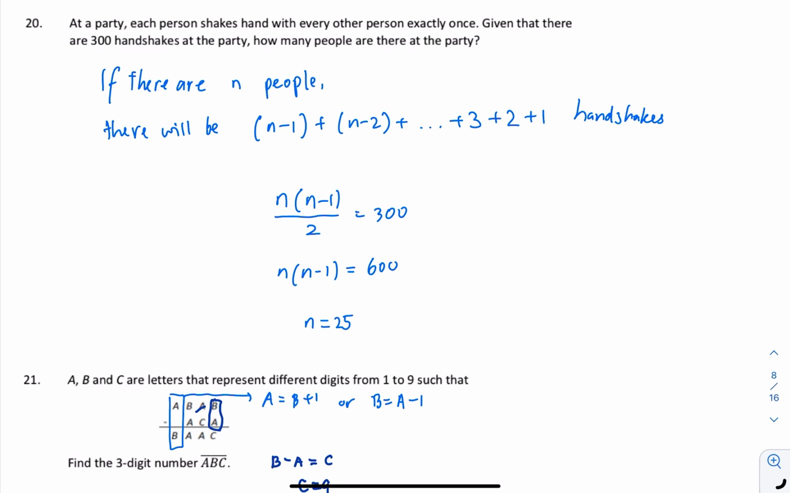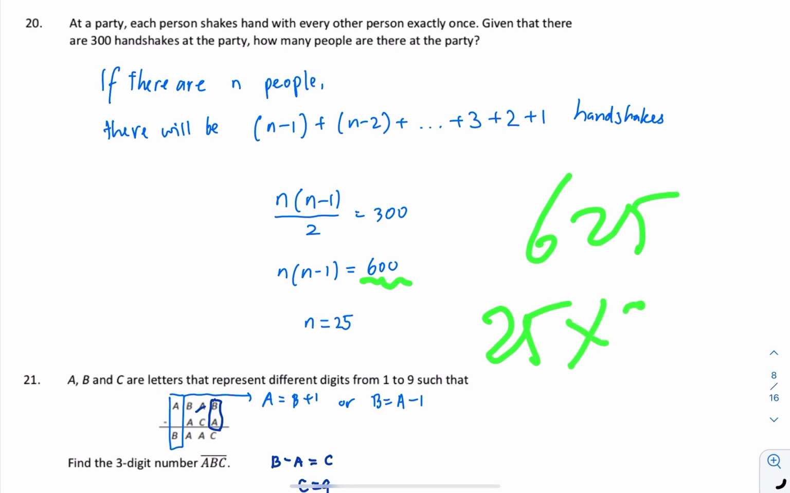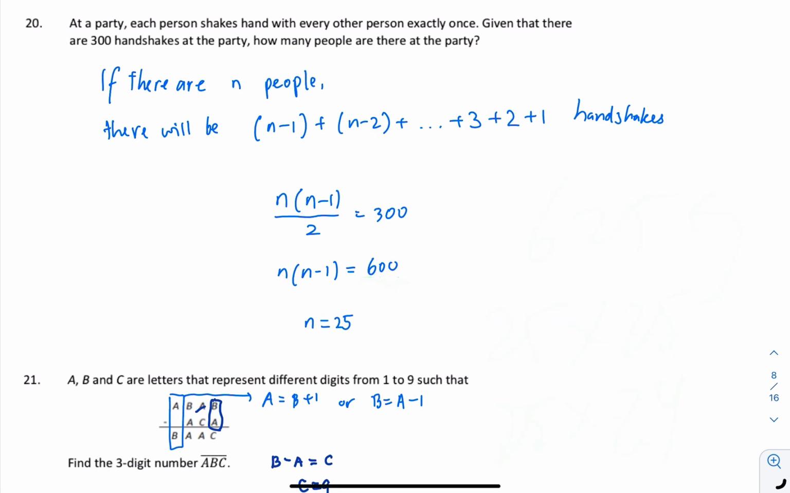So remember, the Gauss sum will be just the sum of each pair, n times number of terms divided by 2. So this is quite difficult to do, so we just need to cross multiply this. So n times n minus 1 will give me 600. Then in this case, I just need to find some square numbers that will be closer to 600. So 625, that means 25 times 25 is 625, which means that if I need 600, it's 25 times 24. So this 25, this 24, so n is 25.